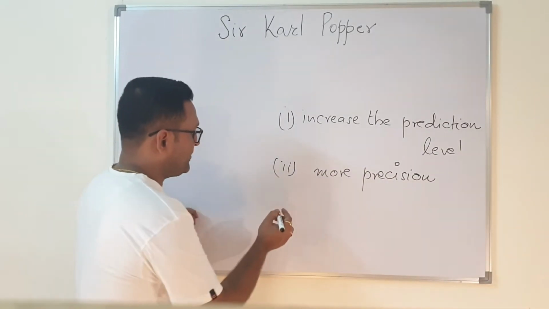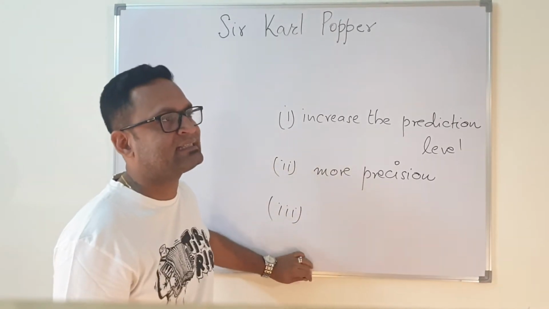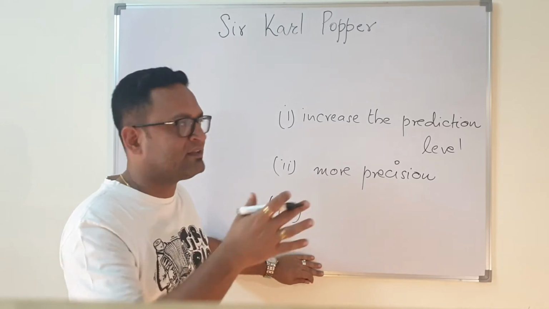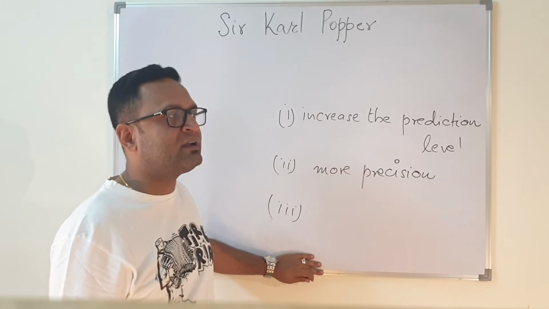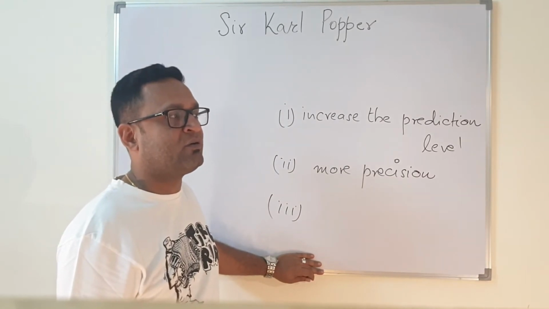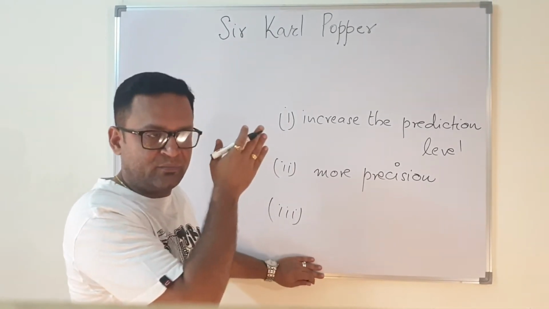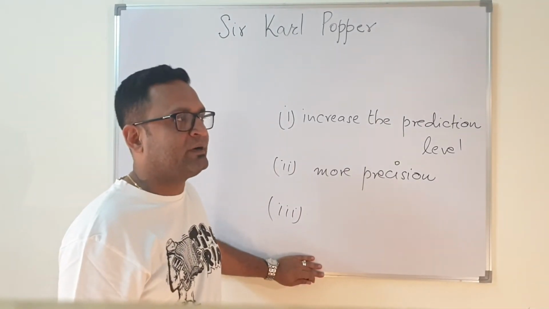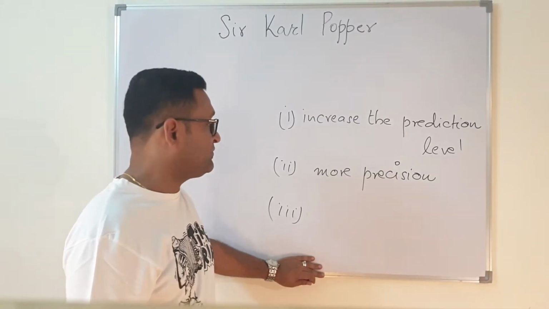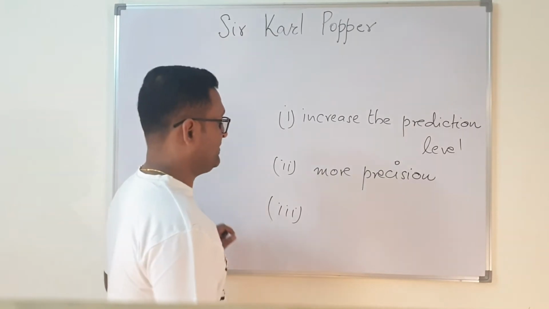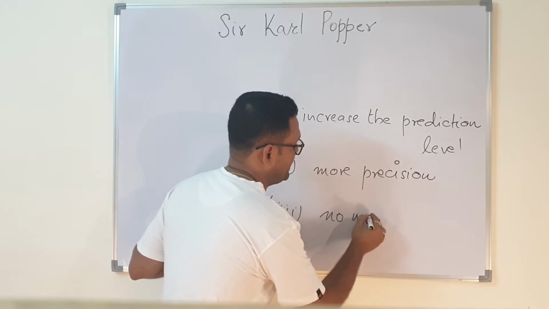Popper also said that whenever we are making a scientific theory and something has not worked, like we talked about conjecture and refutation, we put up hypothesis 1, it was found that there are certain problems with hypothesis 1, so we need to come back and propose hypothesis 2. But usually in scientific behavior, there can be makeshift arrangements. Popper was completely against makeshift arrangements. He said that there should not be any makeshift arrangements.